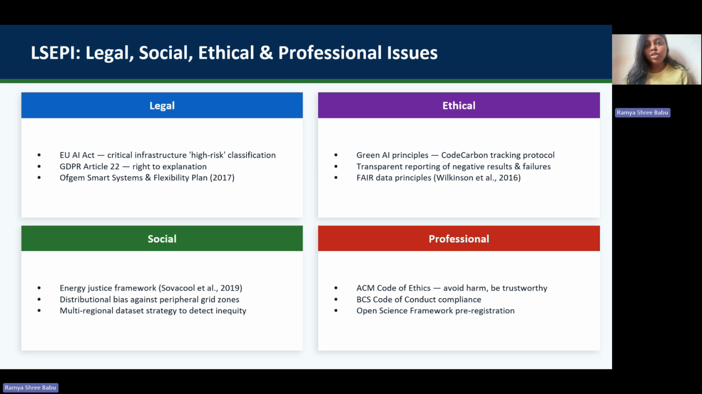LSEPI, legal, social, ethical, and professional issues, are built into the research. Legally, the framework follows GDPR, the EU AI Act, and OFGEM guidelines. Socially, it considers energy fairness across regions. Ethically, it measures and reports the carbon impact of AI use. Professionally, it follows ACM and BCS standards with transparent reporting and open source code.